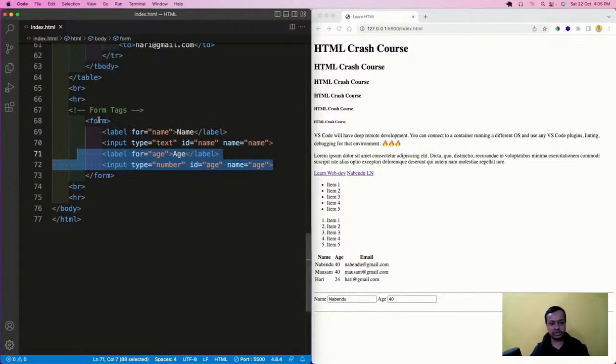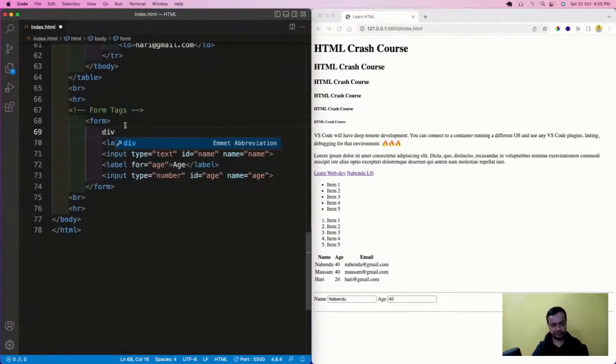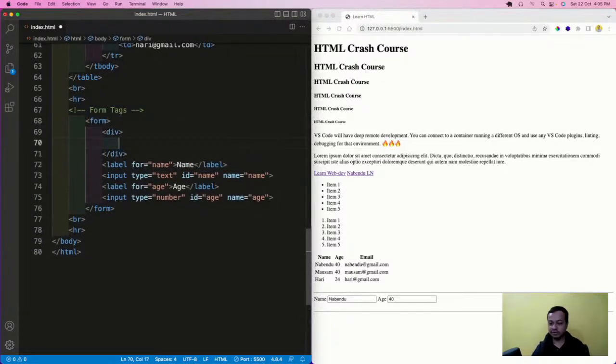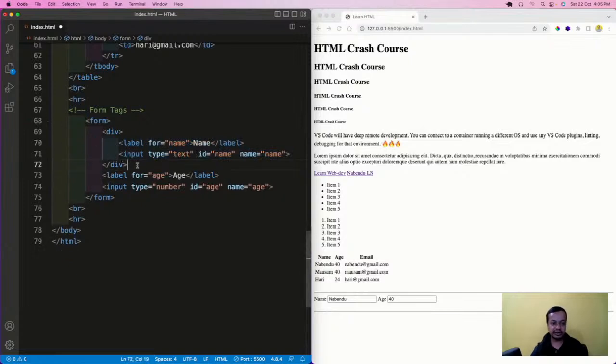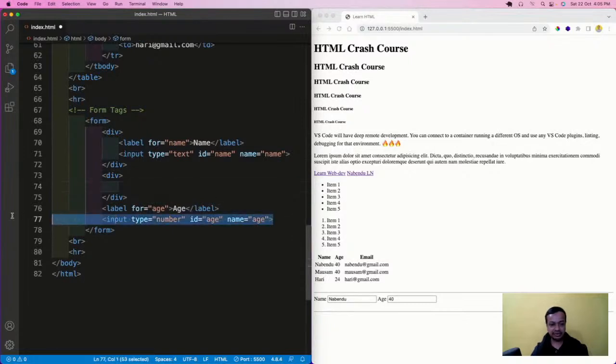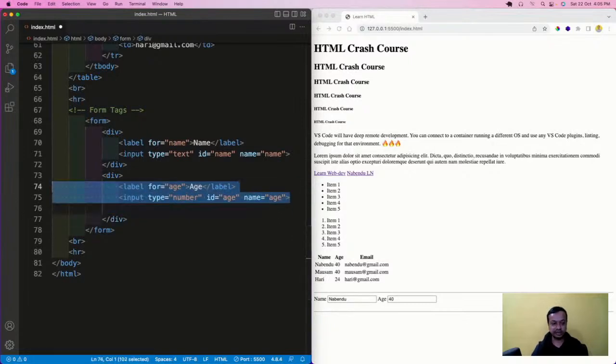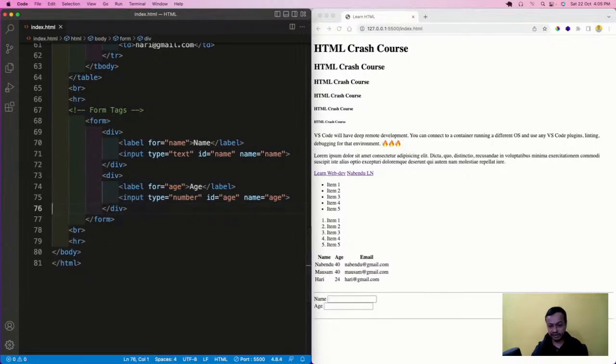Right now, how I'm going to do this: I want name to be in one line and age in the other. So I'm going to use a div. A div is something which is block level, and you're going to see this div code a lot. I'll move this inside the div. Then again I'll create a div, move these two inside the div and save it, so it will come on the next line. So this is how a div is block level. I created it as a block level element.